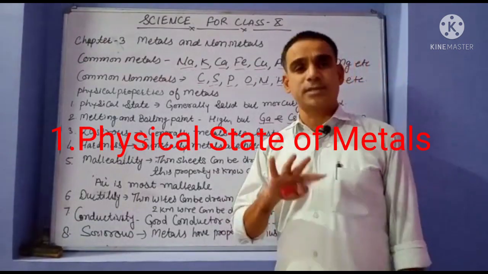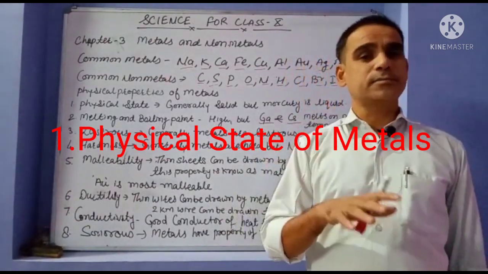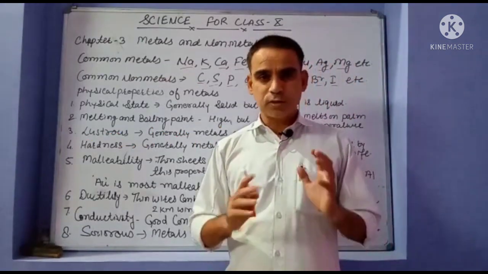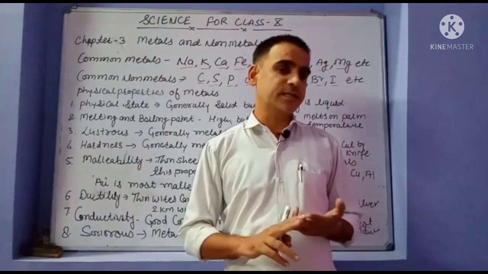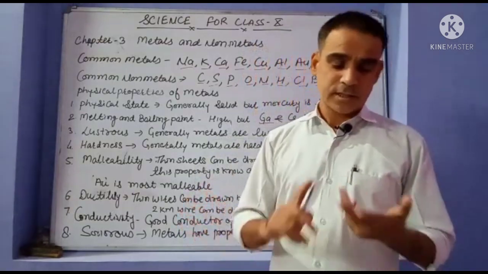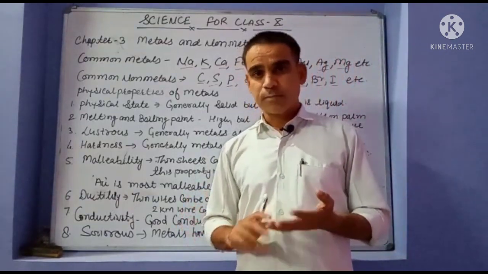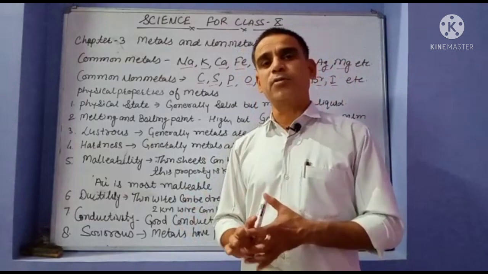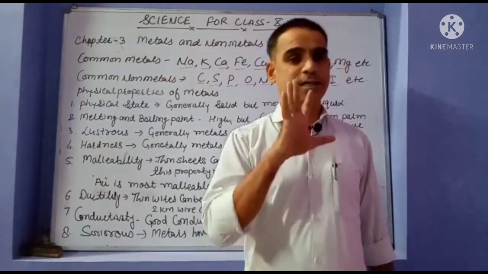First is the physical state. We know that there are three physical states of any substance: solid, liquid and gas. But generally metals are found only in the solid state.